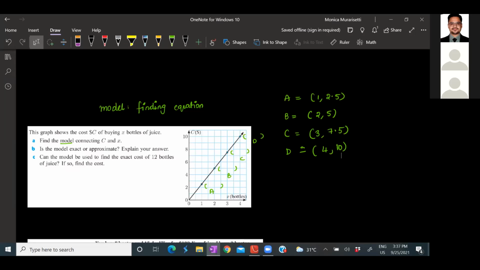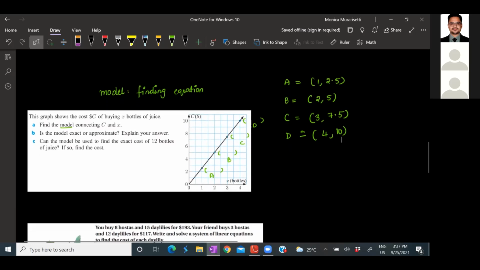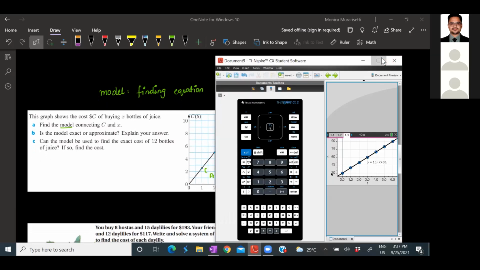The equation will be 2.5 times x, and there is no y-intercept, which you can also figure out from the graph. For those who are not clear, I'll just repeat how we do this once again.